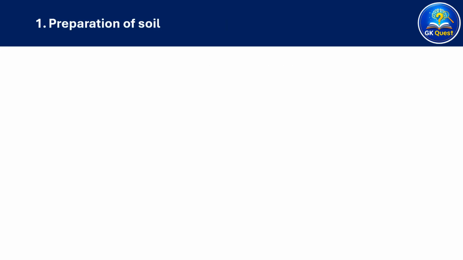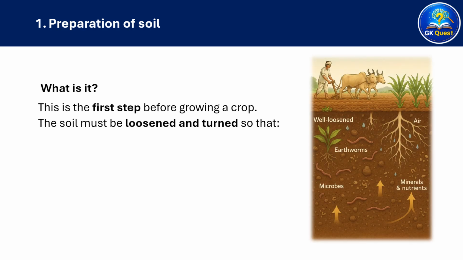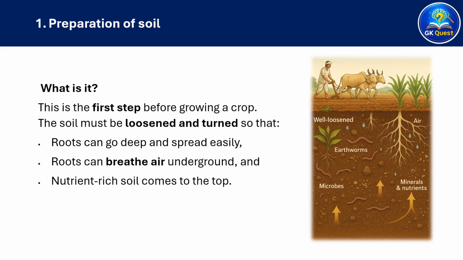Let's study the first step, preparation of soil. What is it? This is the first step before growing a crop. The soil must be loosened and turned so that roots can go deep and spread easily, roots can breathe air underground, and nutrient-rich soil comes to the top.